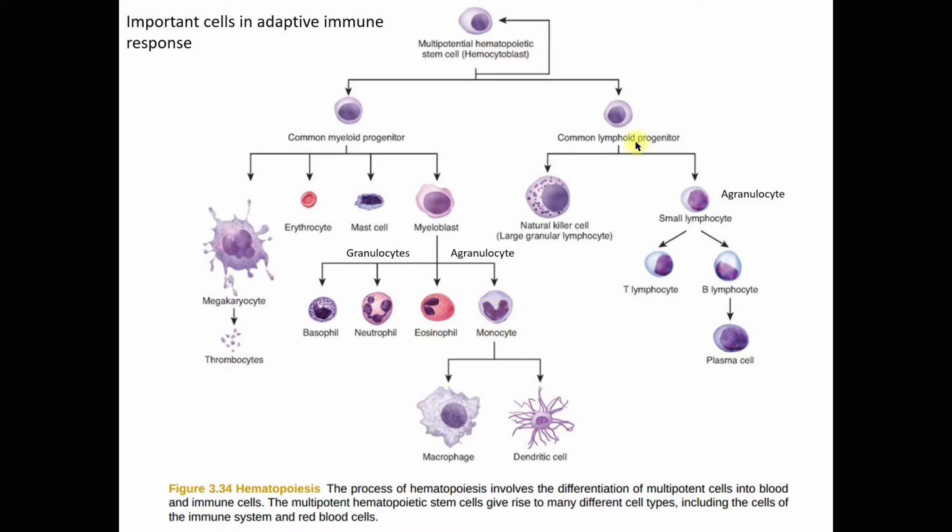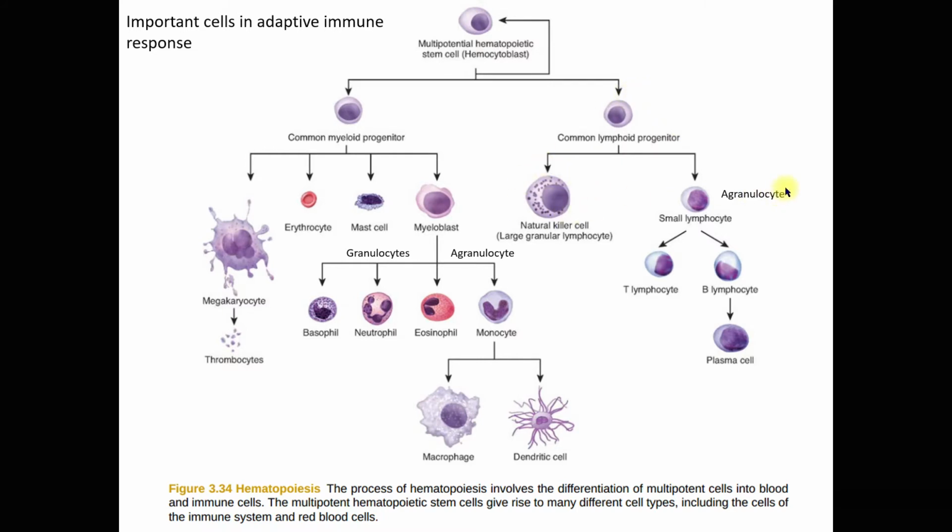Now, this lymphoid cell. From this lymphoid cell, we have the natural killer cell, NK cell. They are a type of granulocyte under the lymphoids.